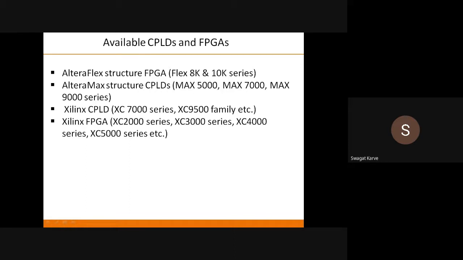XC7000 series is a basic series. Then in some advancement in that XC7000, you will get XC9000 family. Same thing is with Xilinx FPGA XC2000 series. Then some advanced version of that is XC3000. Then again some advanced version of that is XC4000. Then again some advanced version is XC5000 series. So likewise, basic CPLD and FPGA are getting evolved.